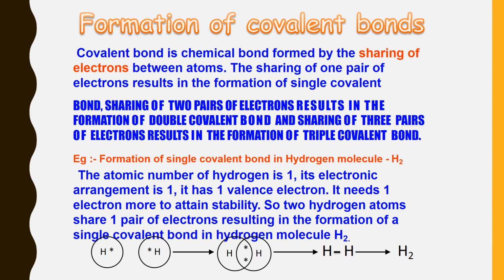So, two hydrogen atoms share one pair of electrons, resulting in the formation of a single covalent bond in the hydrogen molecule. You can see that the first hydrogen has one electron, and the second hydrogen also has one electron. Now both hydrogen atoms combine together, share a single pair of electrons and form the H2 molecule. So this bond is formed by the sharing of electrons. So hydrogen forms a covalent bond, and in this way the hydrogen molecule will form.